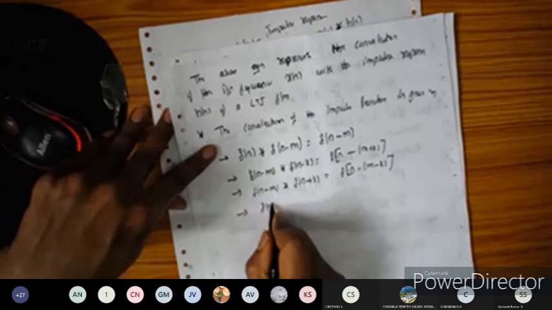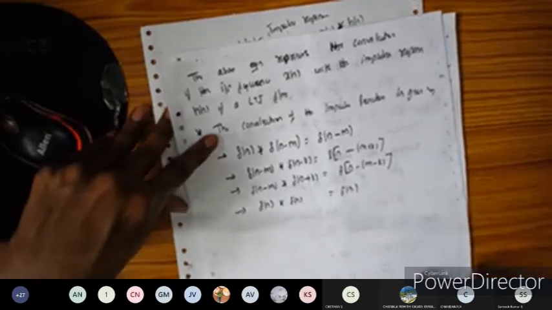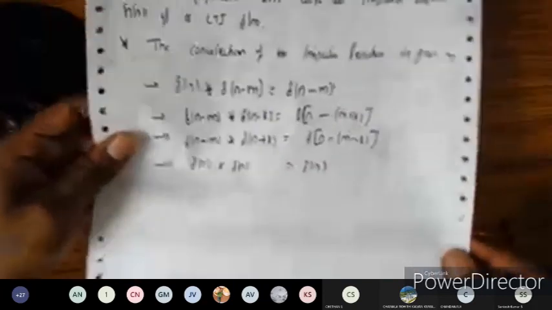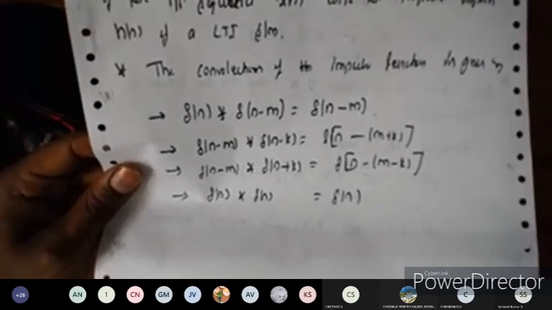At last, delta of n convolved with delta of n is delta of n. Okay, so these are some different versions of the convolution property of the impulse functions here.